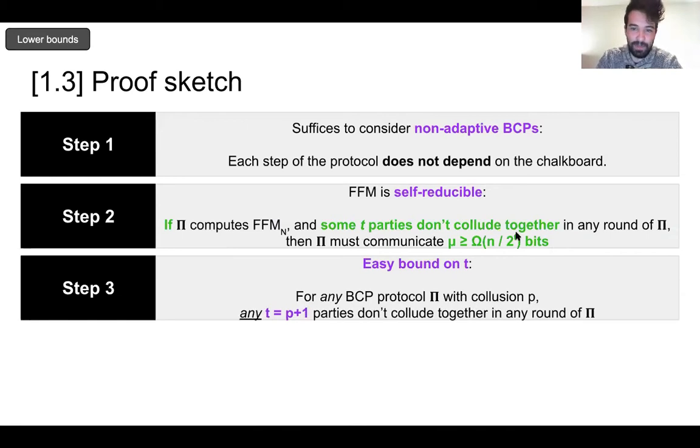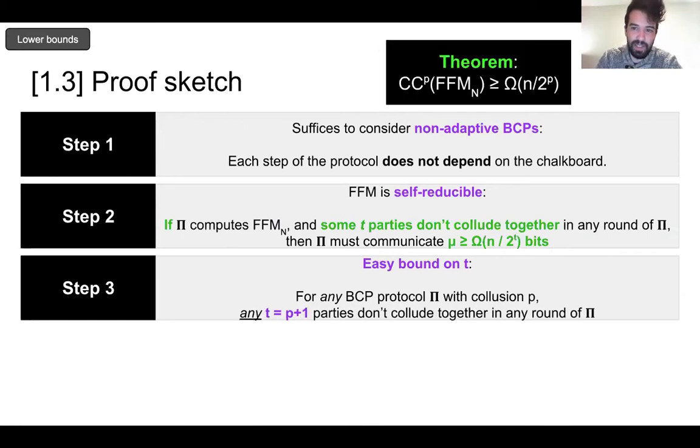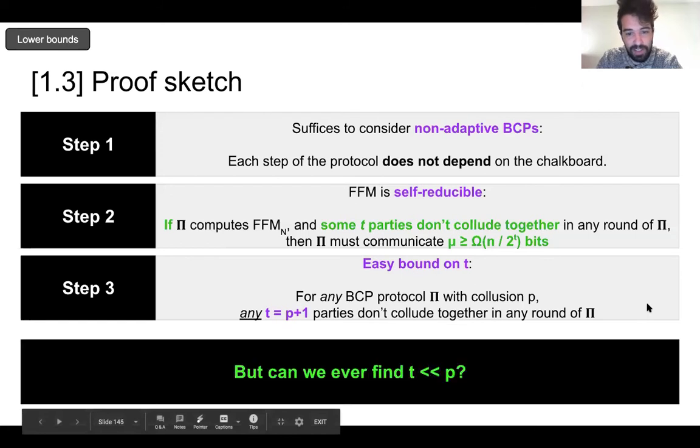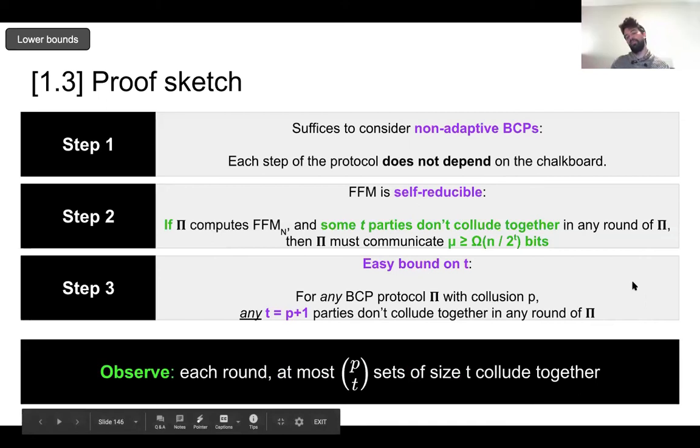However, using step 2, this immediately gives a nice collusion complexity trade-off. Now this trade-off was known before, but it's unclear whether a proof was written, but either way, these steps are relatively straightforward, and maybe the most interesting step is the next one, asking, can we ever find a T that's much smaller than P? Okay. In order to do this, we'll make some observations.